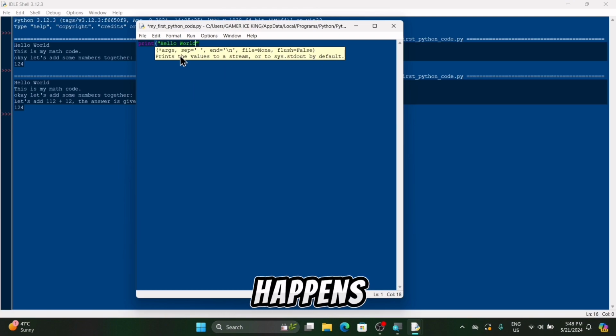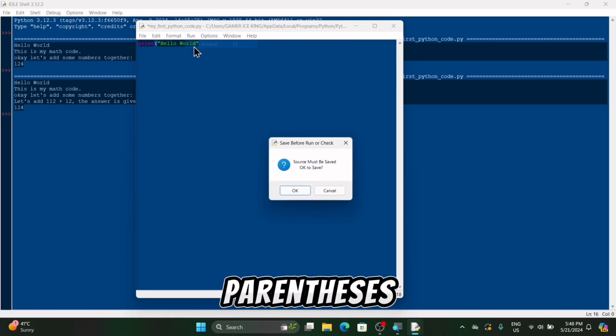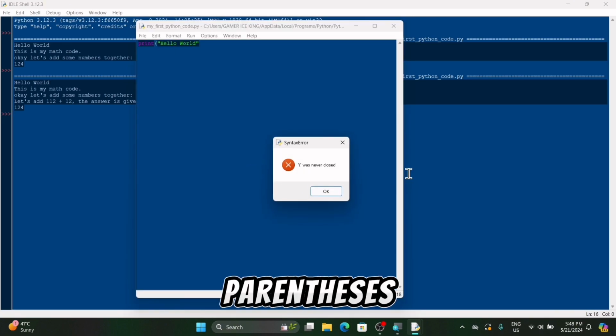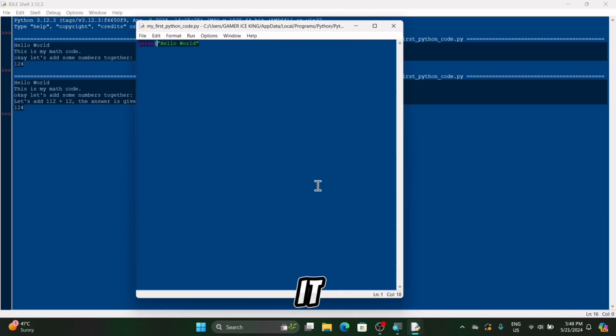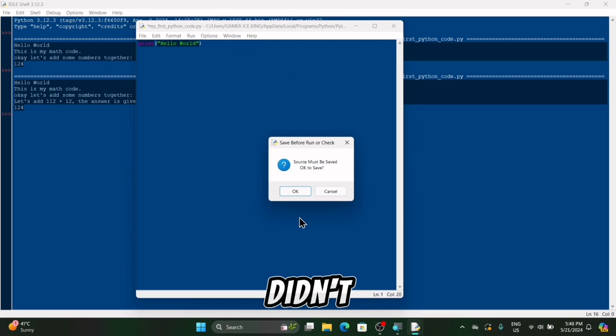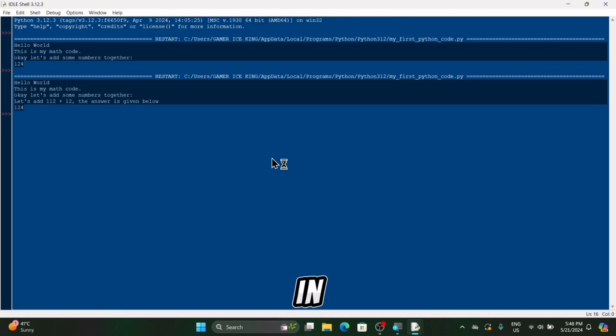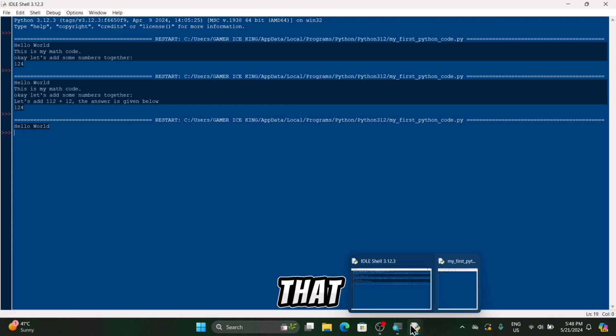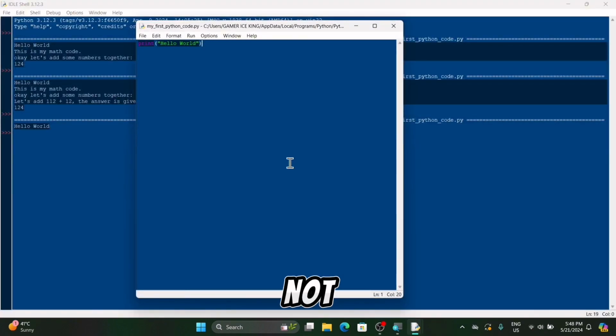So what happens if we add only one parenthesis? As you can see right now, I didn't add the full parenthesis, the full bracket. Let's run it. As you can see, we got a syntax error, because we didn't add two brackets. So in every coding language, guys, we have rules. If you miss something, that language will not work as you expect, guys.